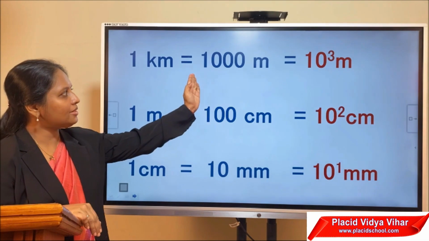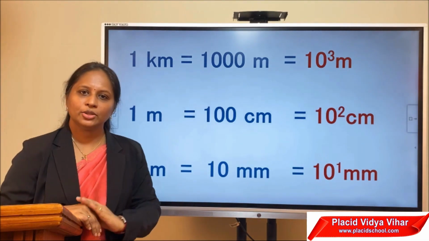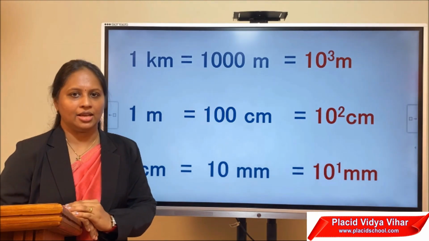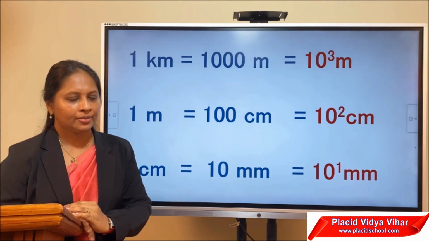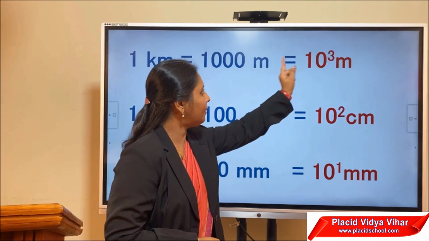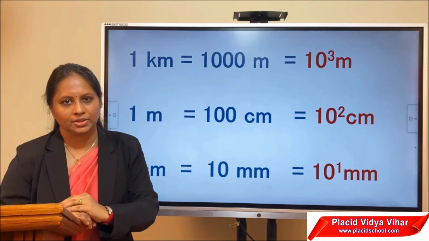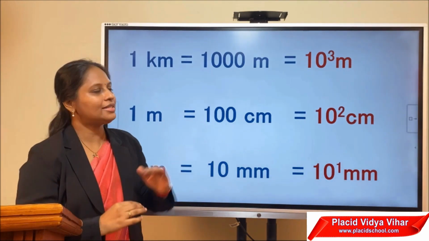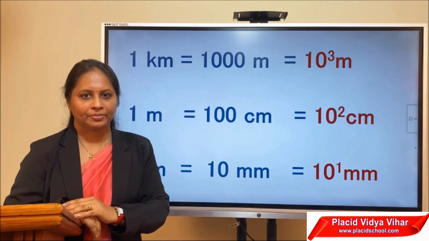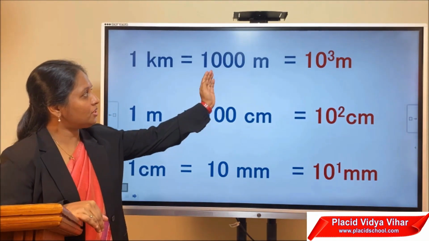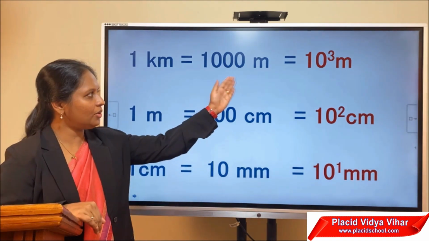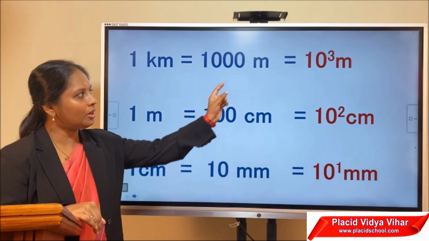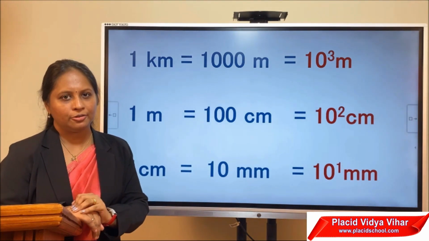Now, how to express this 1000 in powers of 10? You can express it as 10 raised to 3, or 10 to the power 3. The exponent 3 here represents how many zeros. So 1000 meter we can make easy to represent if we use the exponent form. Otherwise, if this is a big number with many zeros, it is not convenient to write it. So it is easy to represent if you use the exponent form.